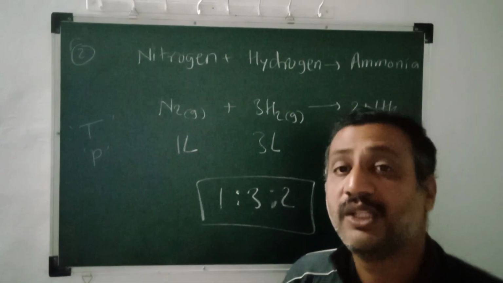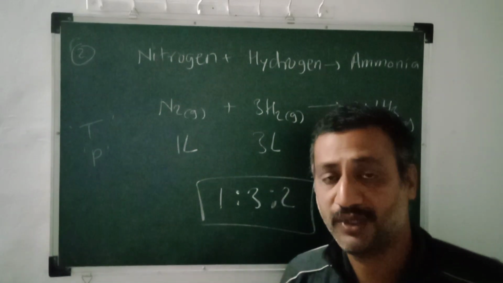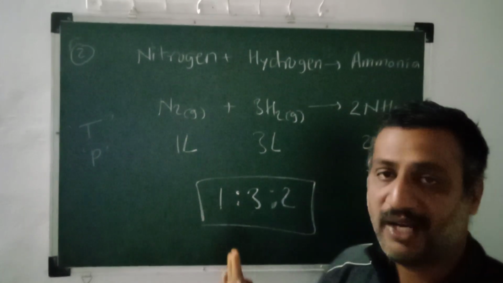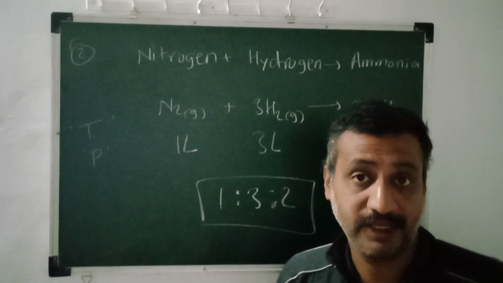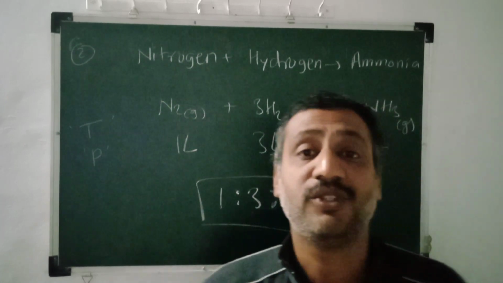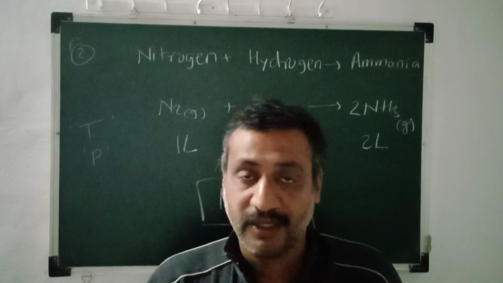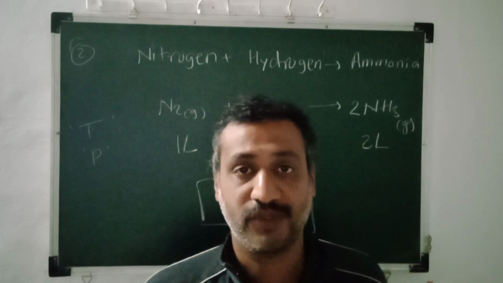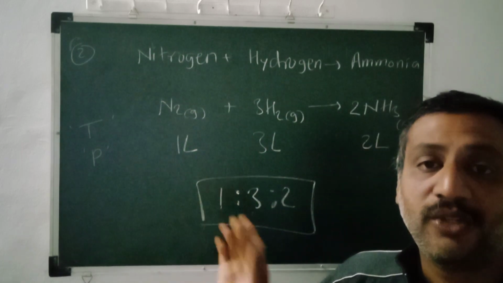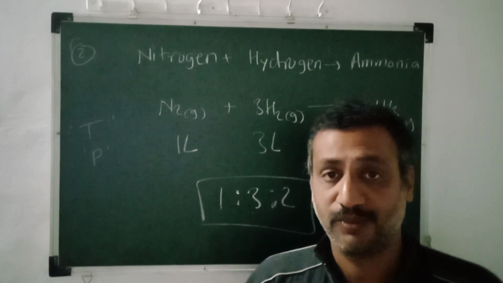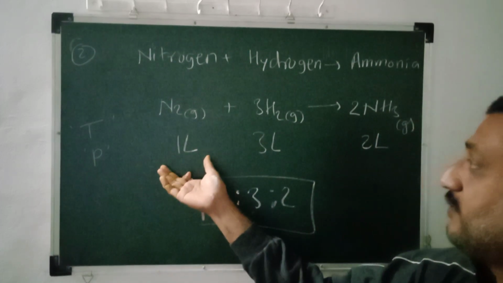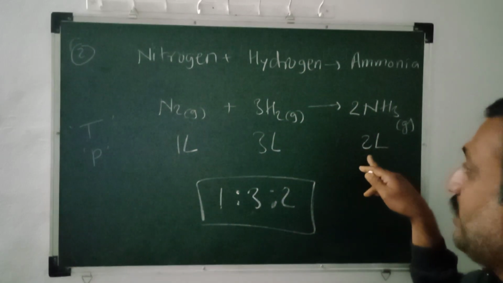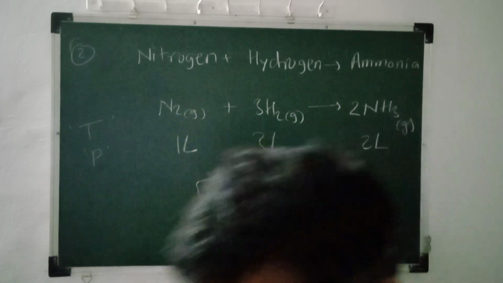And what we are noticing, the volumes are not additive in nature. In the first case it was a coincidence, but it's not a part of the rule. Volumes are not additive in nature. See, in the first law we discussed the law of conservation of matter. In that we learned that the total mass of reactants equals the total mass of products. So mass is additive as per the law of conservation of matter, but this law doesn't support that volume is additive. Suppose here we are seeing 1 liter of nitrogen, 3 liters of hydrogen. We are not going to get 4 liters of product. We are going to get 2 liters of the product. It depends upon different factors.